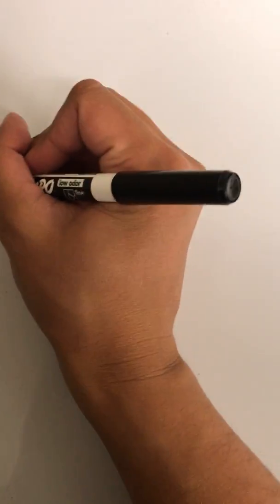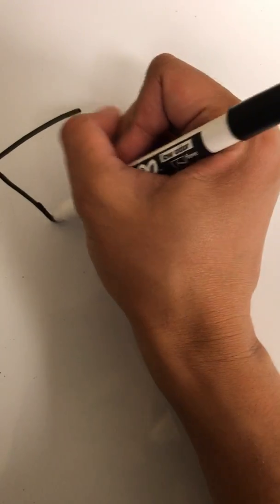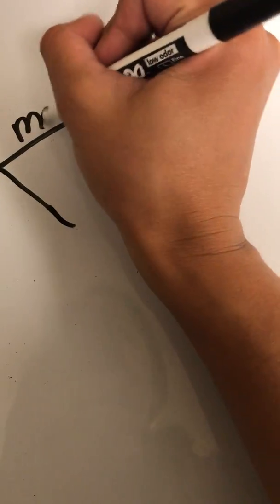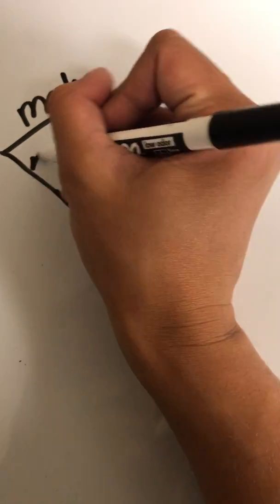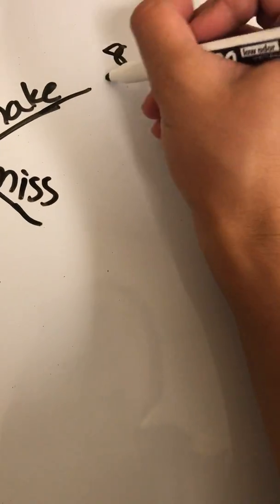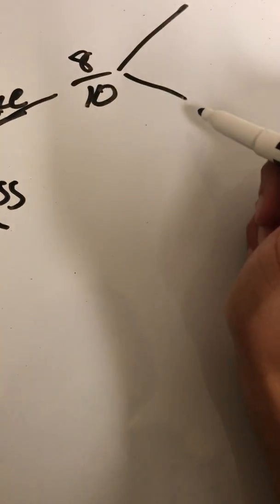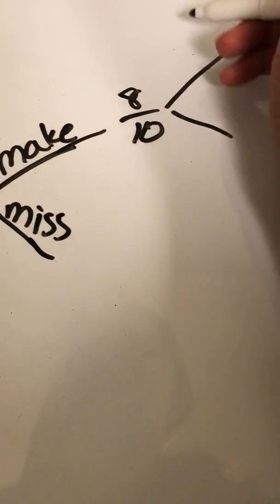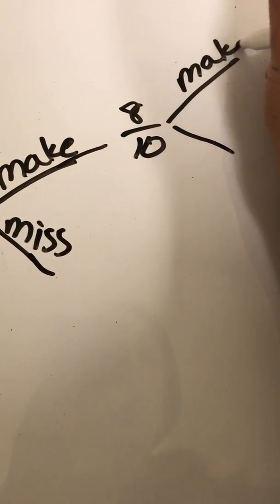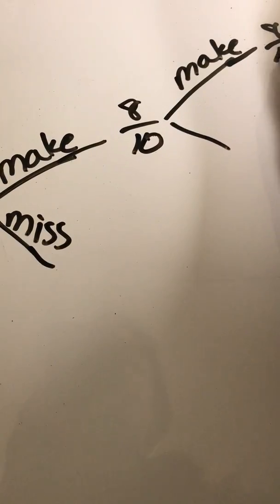So I'm going to draw a little diagram here to show the percentage of making and missing. This line is going to be she makes it, and this line will be missed. Since it's an 80% chance, it would be 8 out of 10 that she makes it. Then off of that, we're going to branch off again because she would get another shot if she made the first one. So let's say she makes it again.